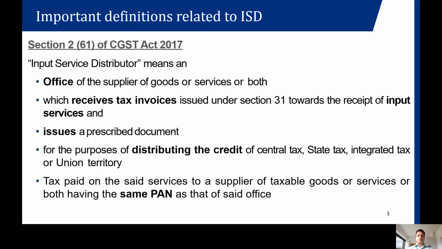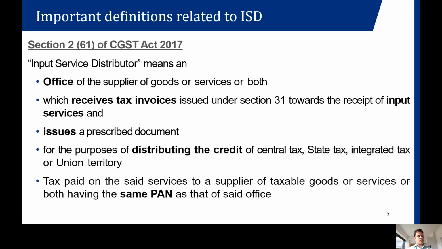This is for tax paid on the said services to a supplier of taxable goods or services. So this concept is for distributing the credits to a taxable person having the same PAN. Therefore, I cannot distribute the input service credits to a different PAN.